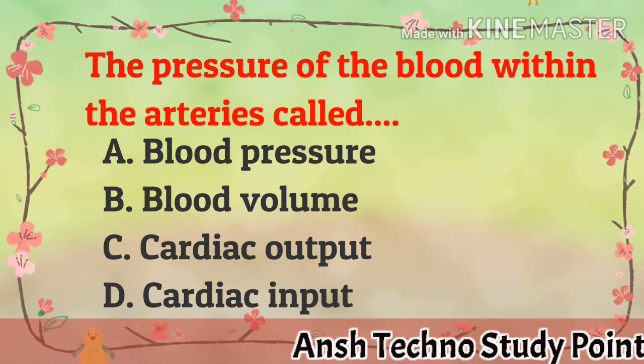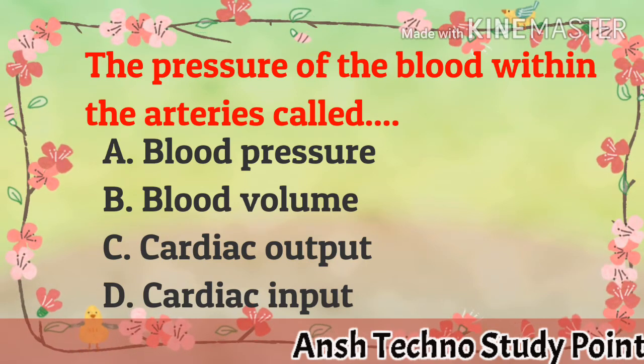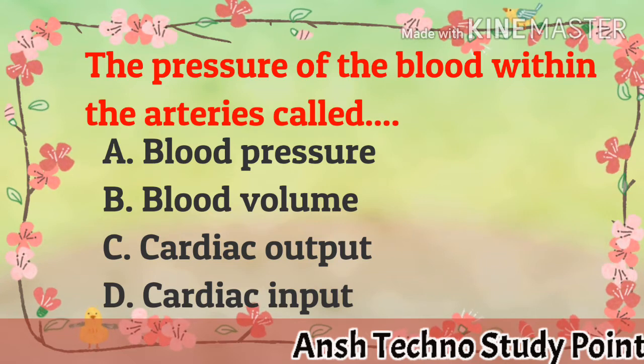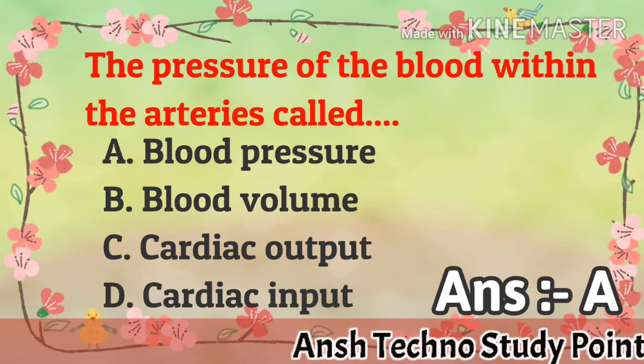The pressure of a blood within the artery is called as A. blood pressure, B. blood volume, C. cardiac output, D. cardiac input. Correct answer is A. blood pressure.